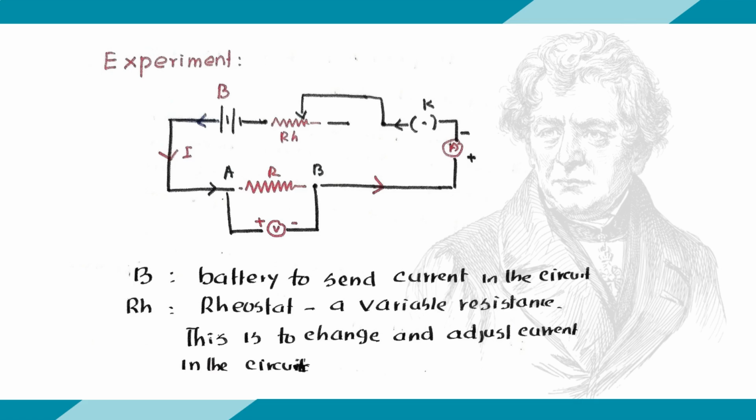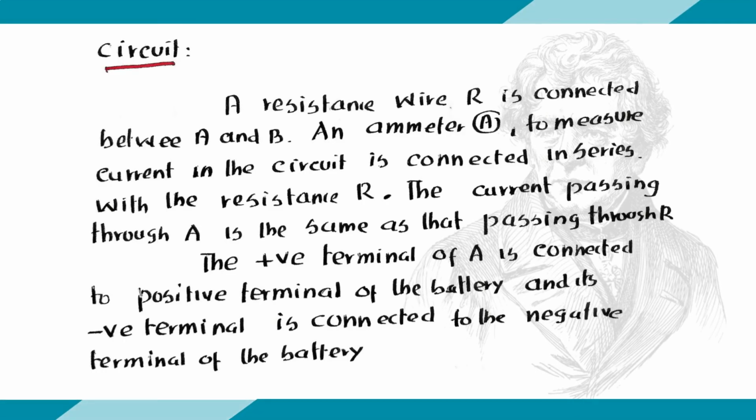So this should always be connected in parallel to the resistance. Here in the diagram, B is the battery to send current in the circuit. RS stands for rheostat, a variable resistance to change the resistance in the circuit. This is to change and adjust the current in the circuit. Now, whatever I explained, let's see how we have to present it in the examination.